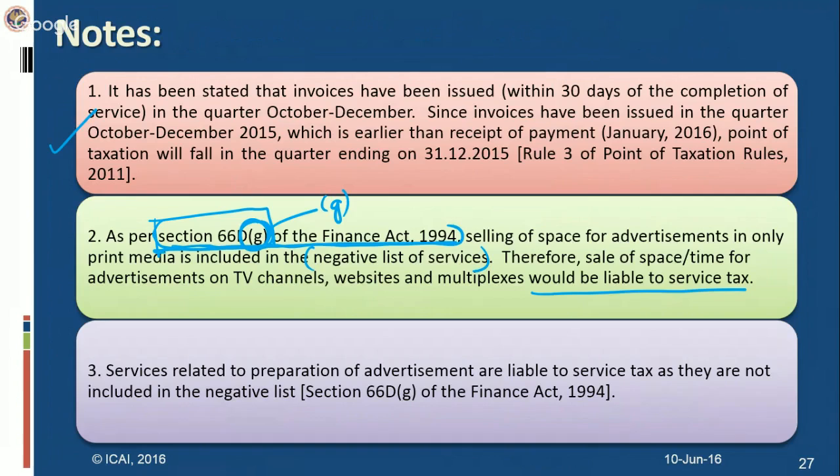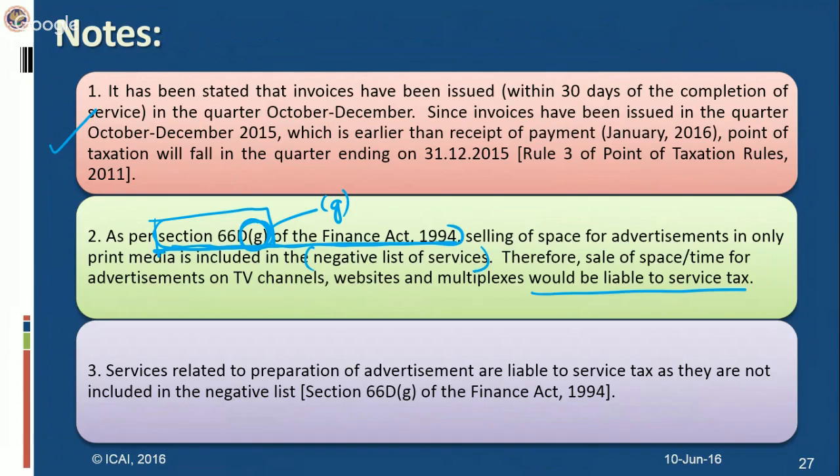This is only because we give elaborate answers. But in examination, if you are not able to recall which clause it was, it's absolutely fine. You just mention that this particular item was covered in negative list. That is why it is not chargeable to service tax. It is exempted by mega exemption notification. It is not a service.